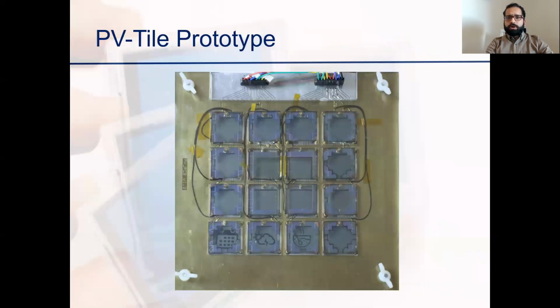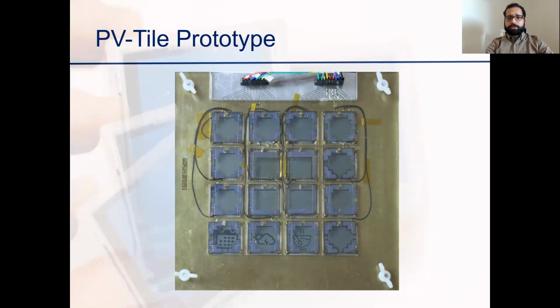Following the co-design workshops, we built a working PV tile prototype to explore the viability of self-powered PV-based interaction. The workshop identified a range of rigid, semi-flexible, fully flexible deployments along with a diverse set of sensors, actuators, and displays.